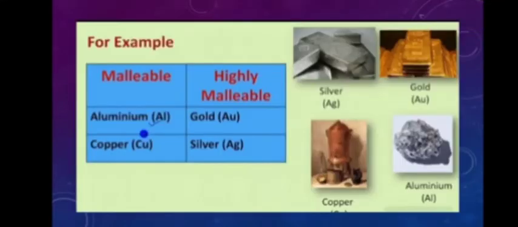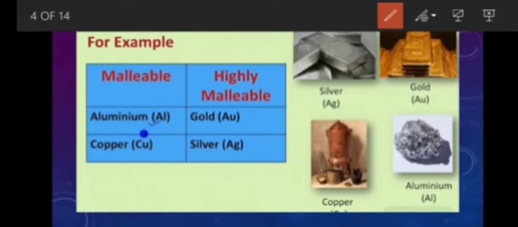For example, aluminium and copper are malleable. But gold and silver are highly malleable metals. You can see the figures. It's silver, it's gold, it's copper, and it's aluminium.